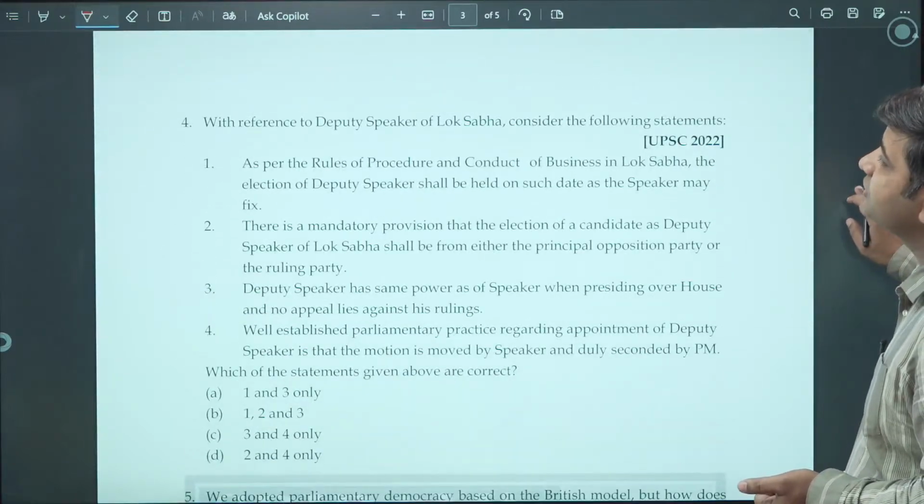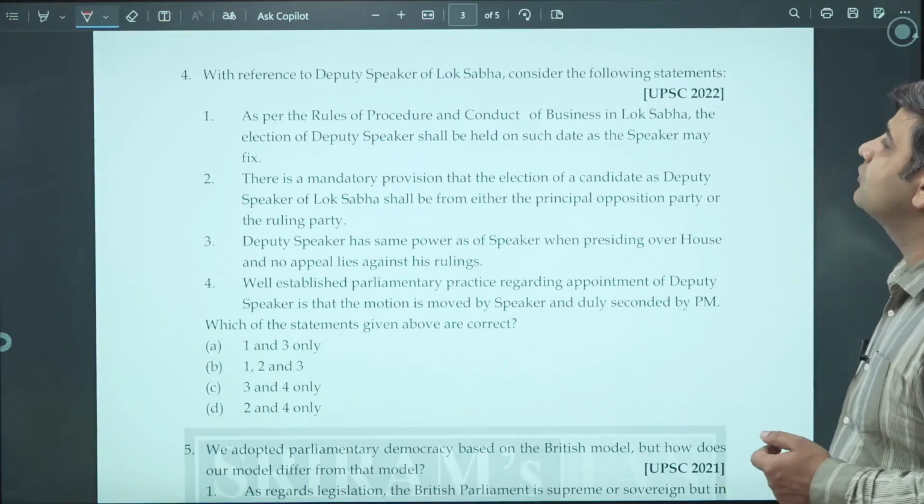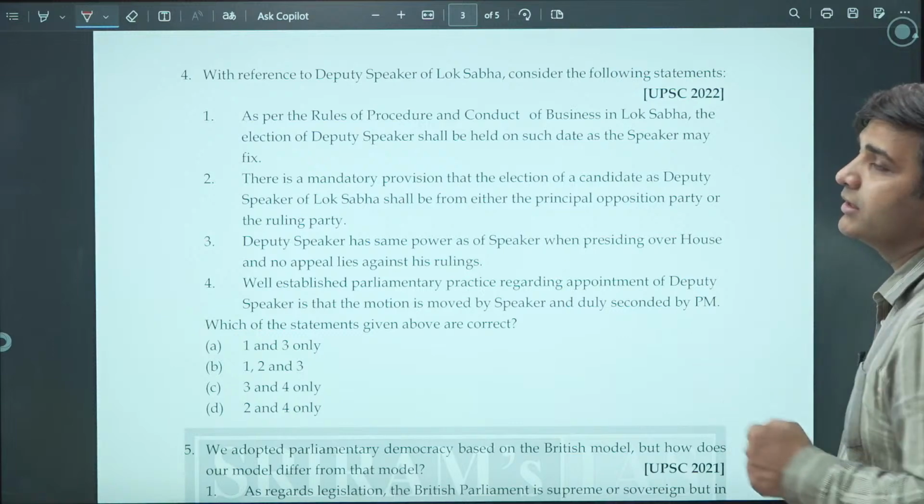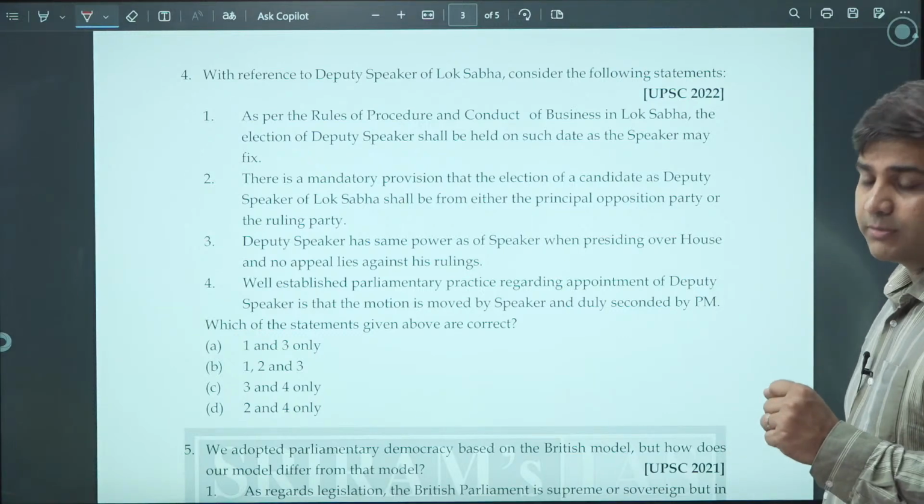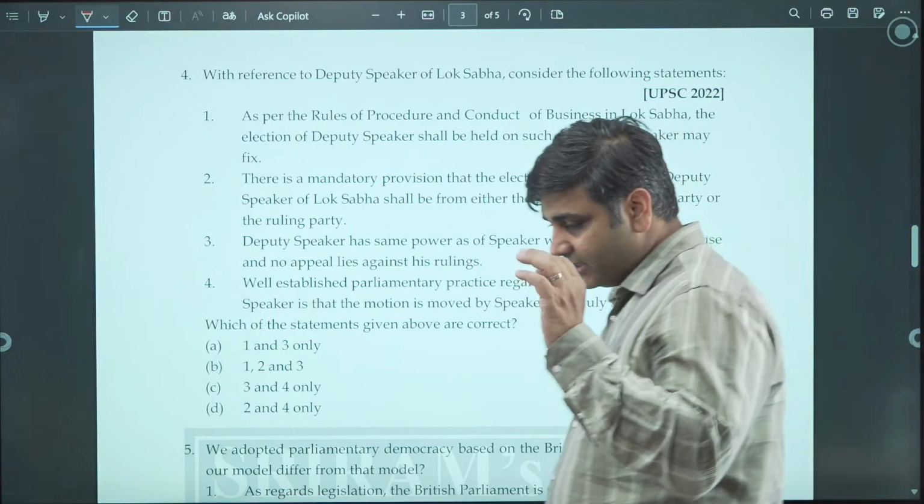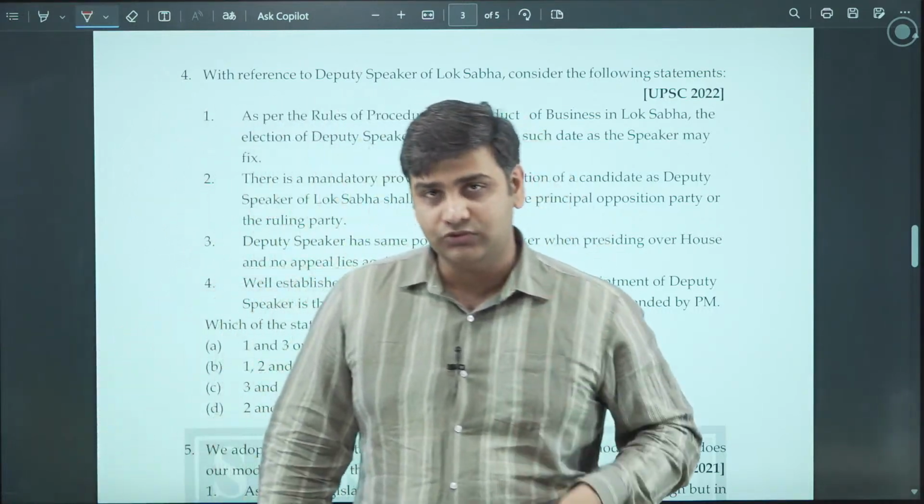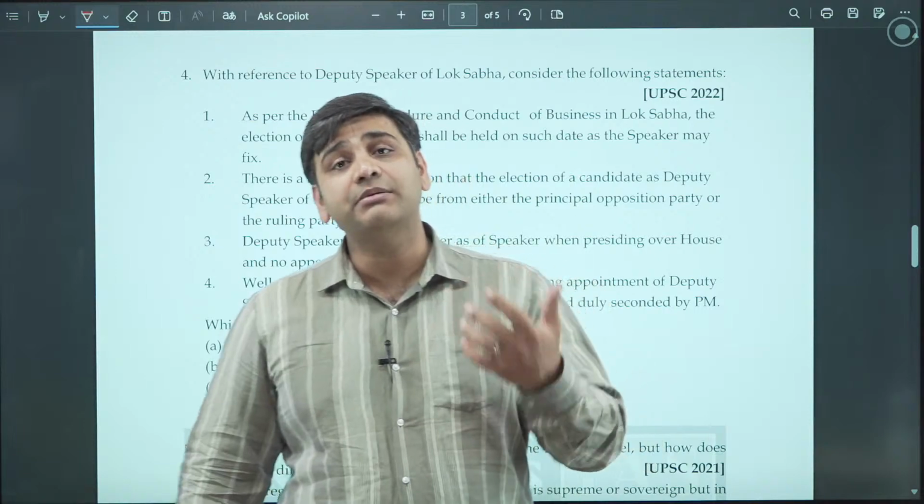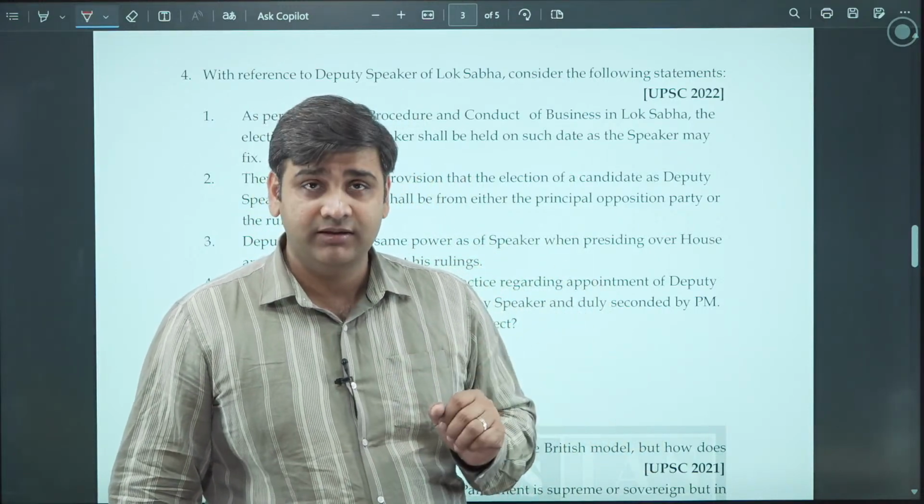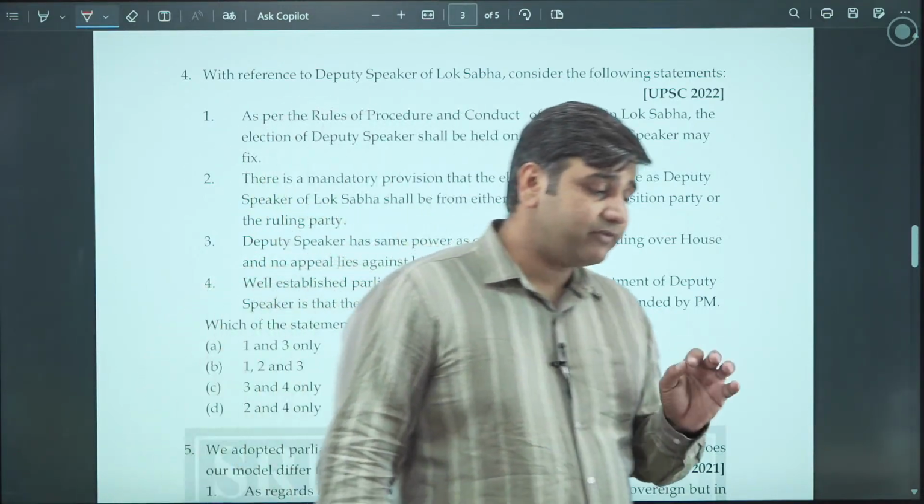Moving on to the next question. With reference to the Deputy Speaker of Lok Sabha, consider the following statements. Now, Deputy Speaker of the Lok Sabha is an important post. When he is presiding over the house of the parliament, he holds the same kind of power which the speaker has. And it's a very, very important post.